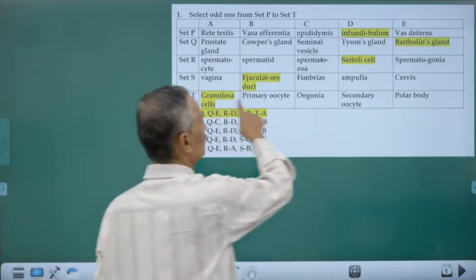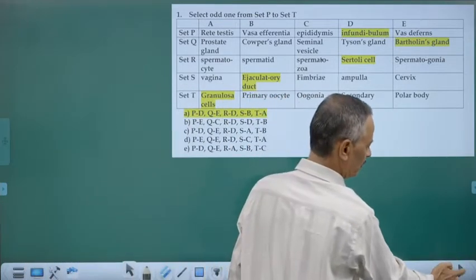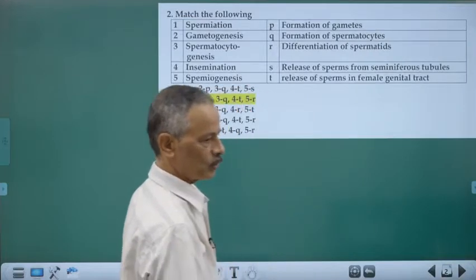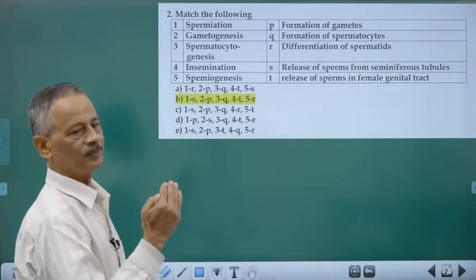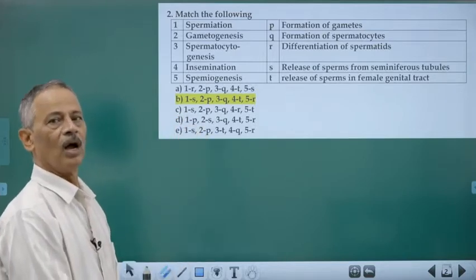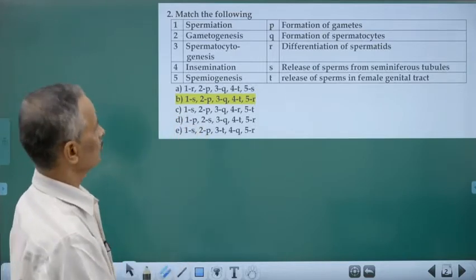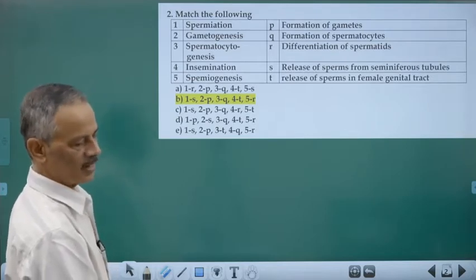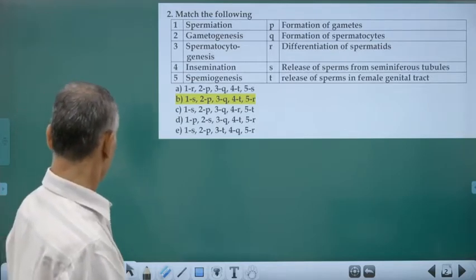So in each set, what is the odd one which is not matching to the others? We have to select that, and then the set which contains that unmatching structure. That's how we came to the answer. Clear?